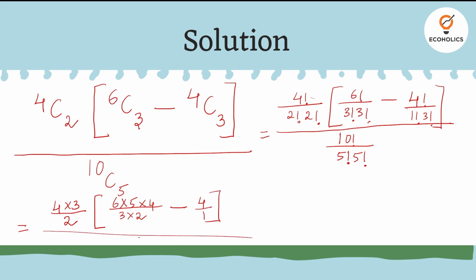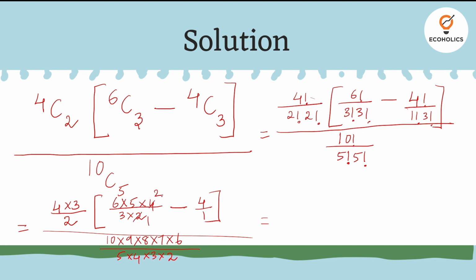The whole divided by 10 into 9 into 8 into 7 into 6 by 5 into 4 into 3 into 2. So solving this, first solve this.